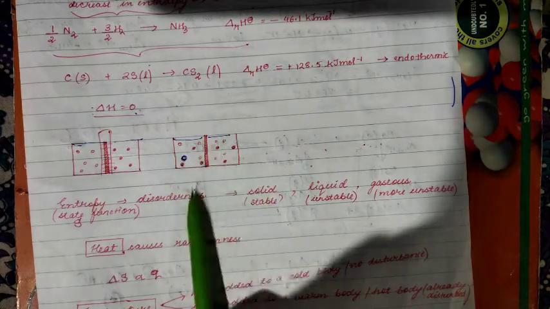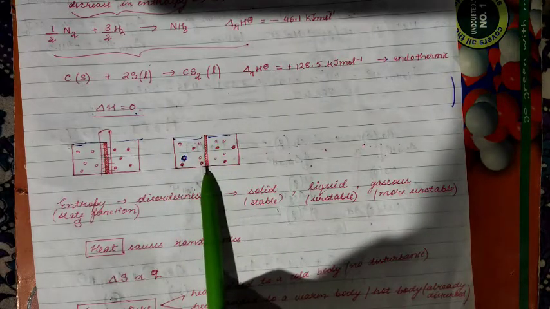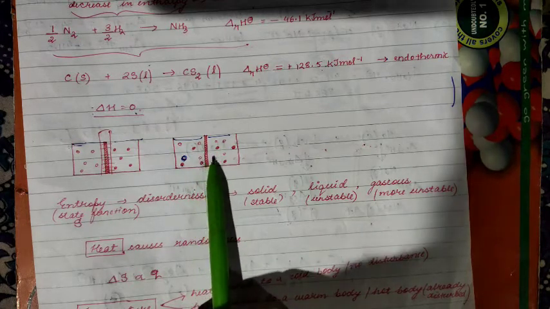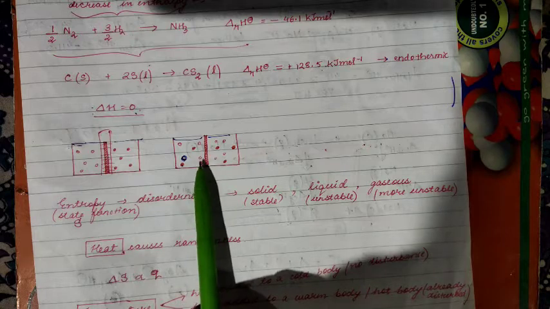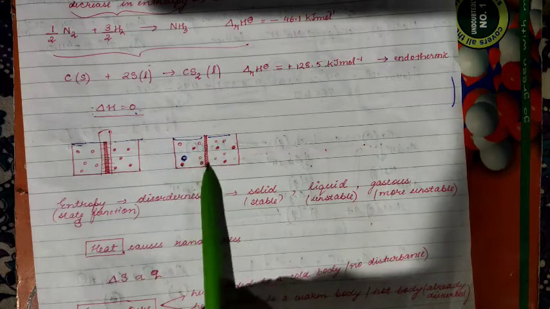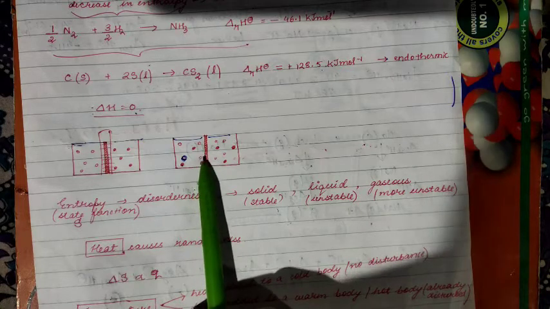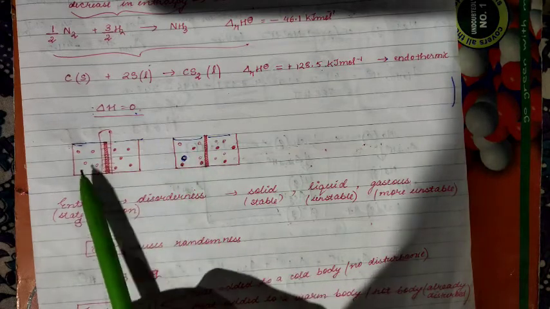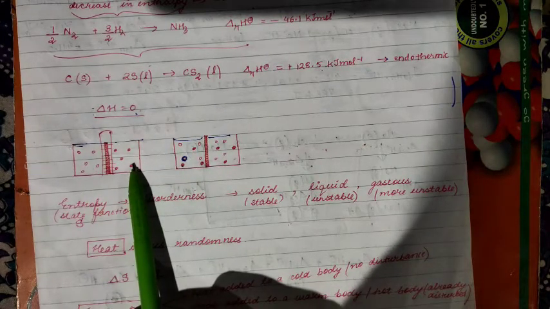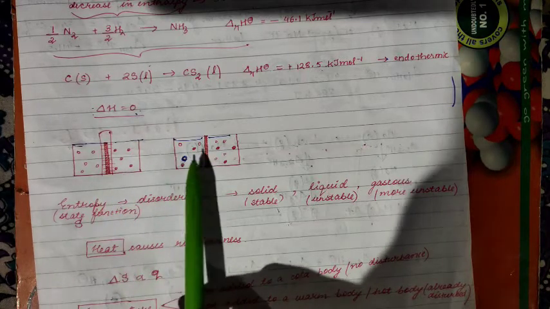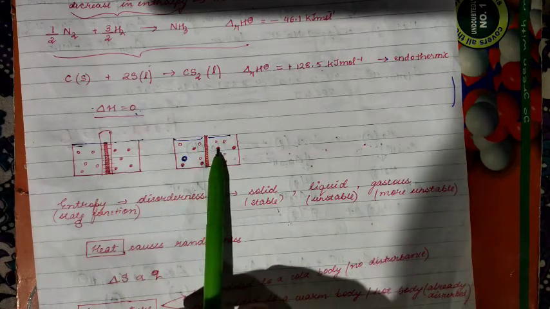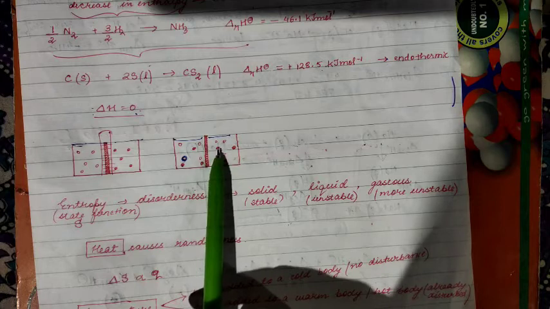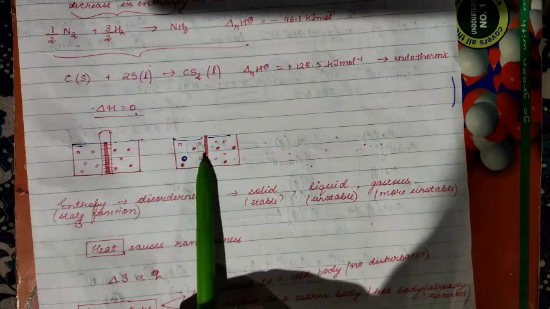Now it is very difficult for us to pick the gas molecules. Inside this container now randomness is occurring. Chaos has occurred. There is disturbance in the container, because we cannot now identify which one is an A molecule and which one is a B molecule. Initially we know in this container A is there, in this container B is there, so we can pick them up. But here it is very difficult to identify which one is A and which one is B, because all has mixed up. So this is a more chaotic system. Here the entropy is higher.